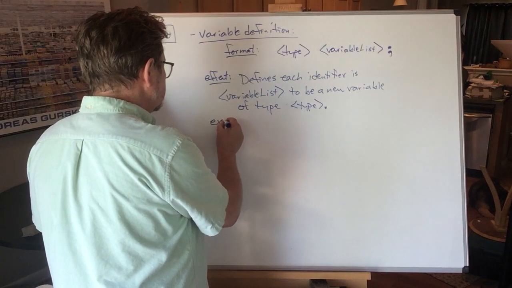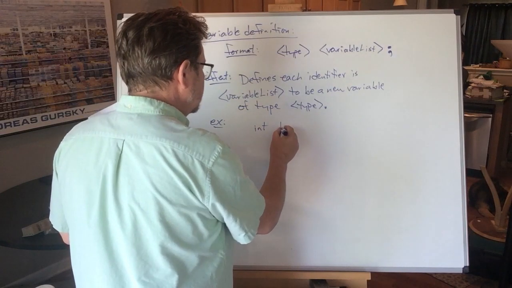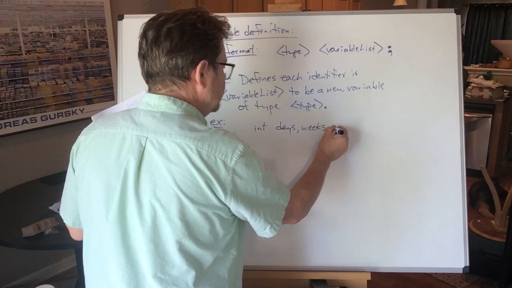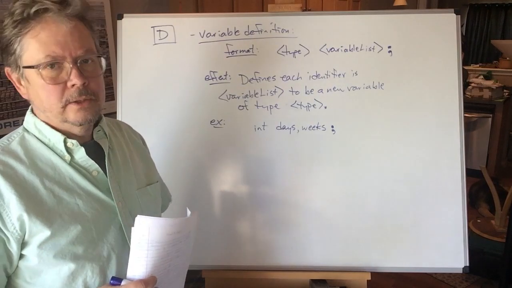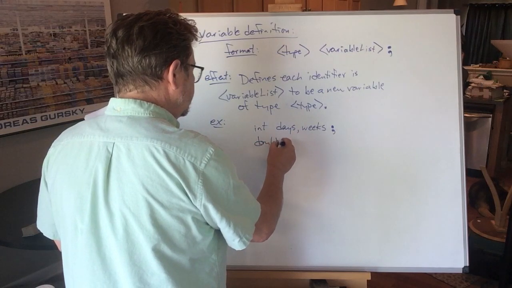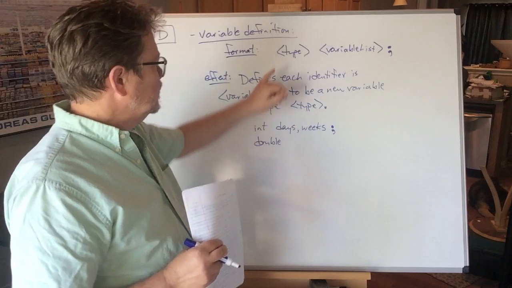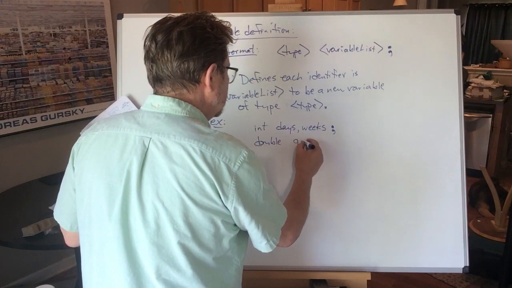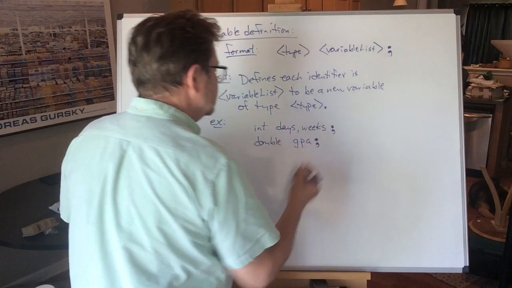Here are some examples. I'll put these up here and then talk about them. Int, space, days, comma, weeks. That's enough, semicolon. And yes, I can do more than one variable. I can do exactly one variable. Let's do exactly one variable. Double, D-O-U-B-L-E, which we've never seen before, but look, from the position I can infer or figure out from this format that must be a data type. In fact, it is. Double GPA. And if that's the only double variable I need in my program, I'll just put a semicolon after that.